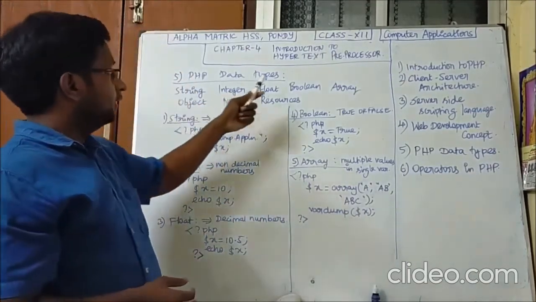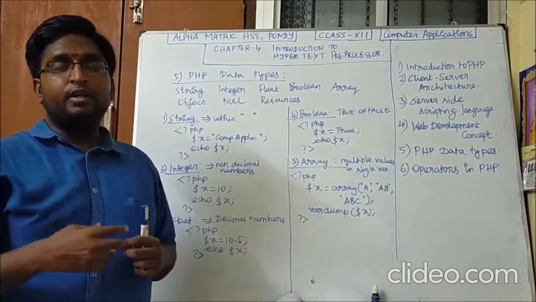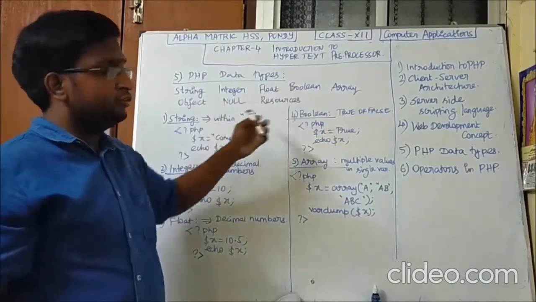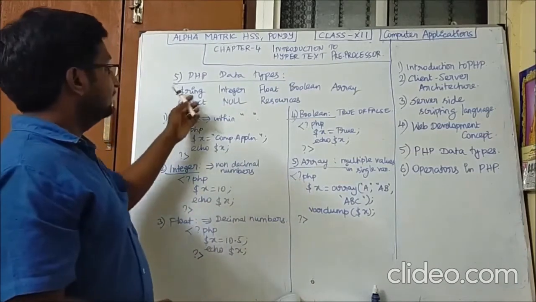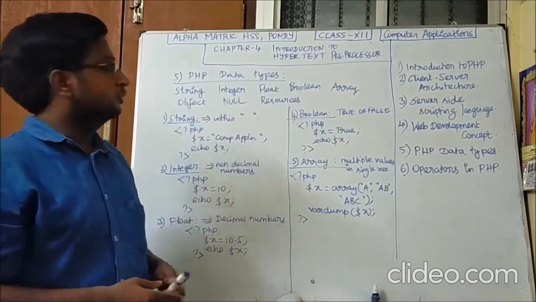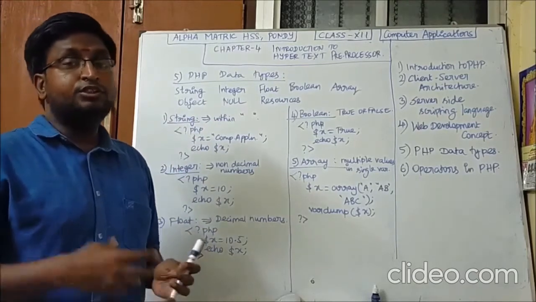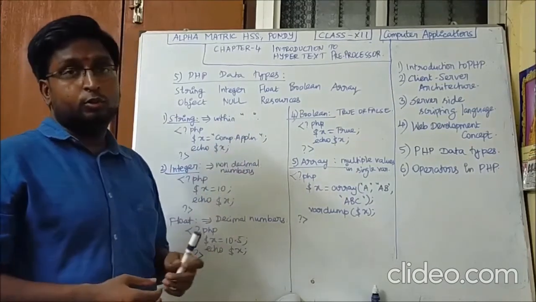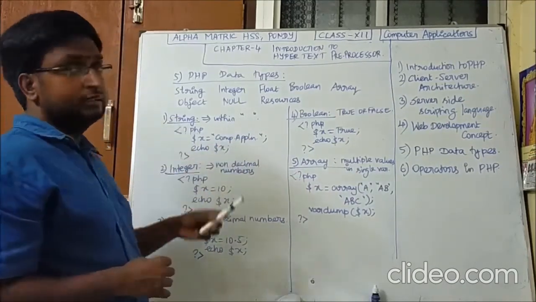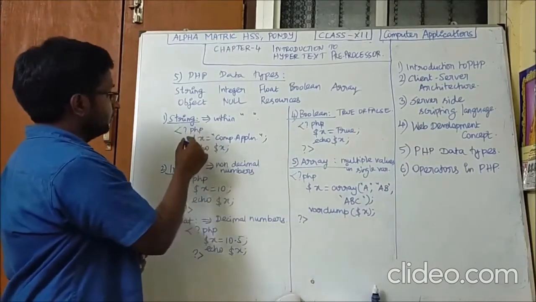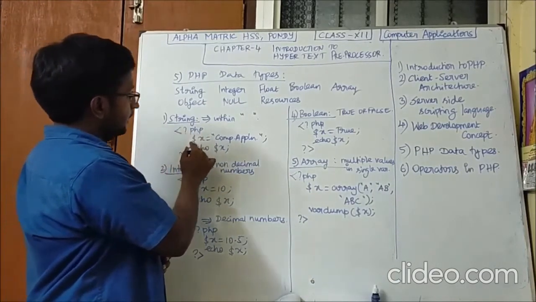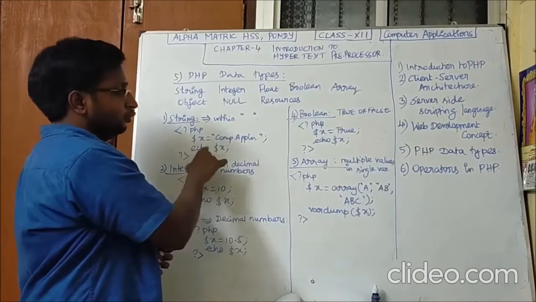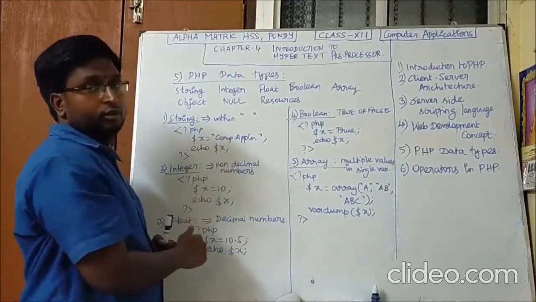In PHP, there are totally 30 primary, that is primitive, data types. We will discuss some of the main data types. The first one is the string data type. A string is a combination of characters given within double quotes. So that is called a string. For example, here we have opened the PHP and the variable x holds a string within double quotes. Echo is used to print the value of the variable.